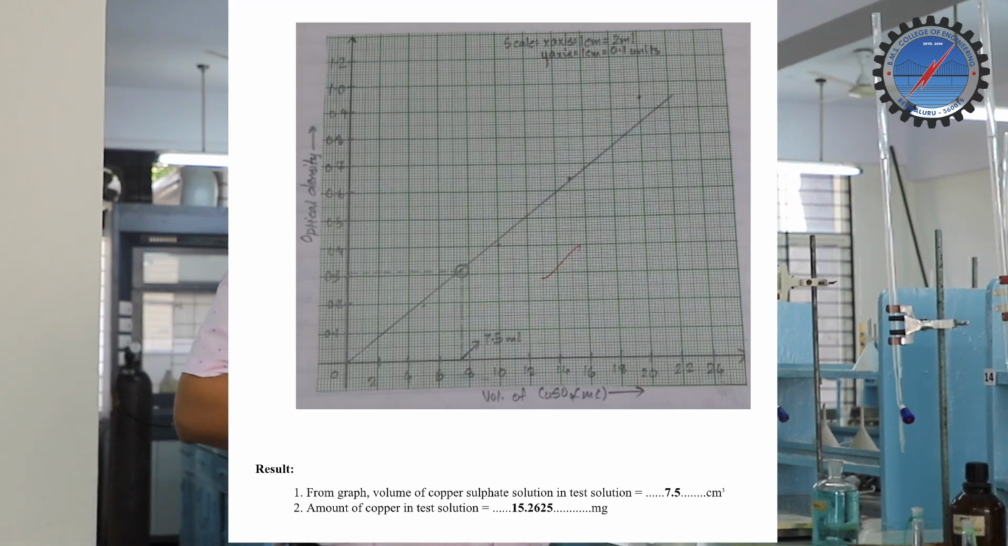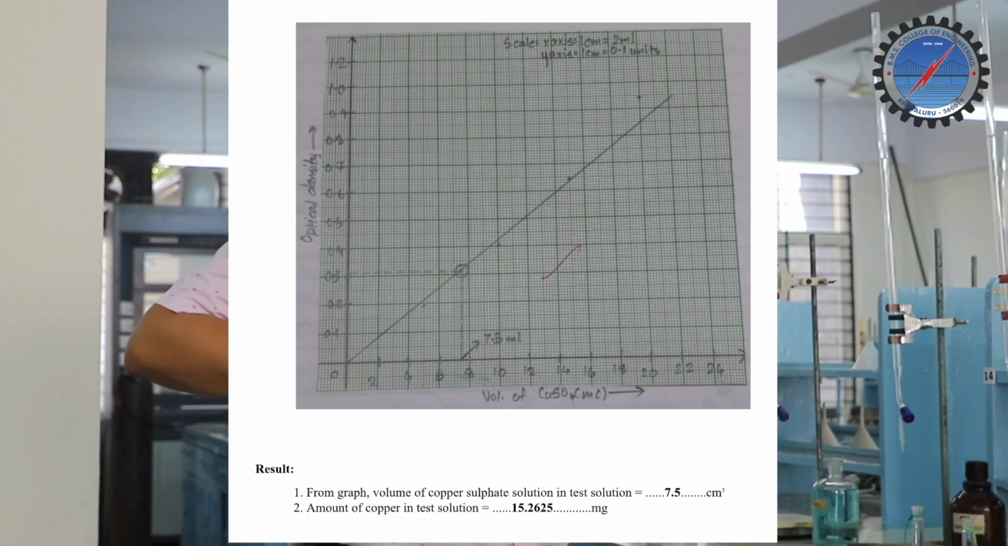Use this graph and plot absorbance, optical density, versus the volume of copper sulfate. The volume of copper sulfate you take as 0, 5, 10, 15, 20, 25, etc. Whatever reading you got from the colorimeter, you put into the optical density. Then you connect through the origin, and it will give you a straight line.